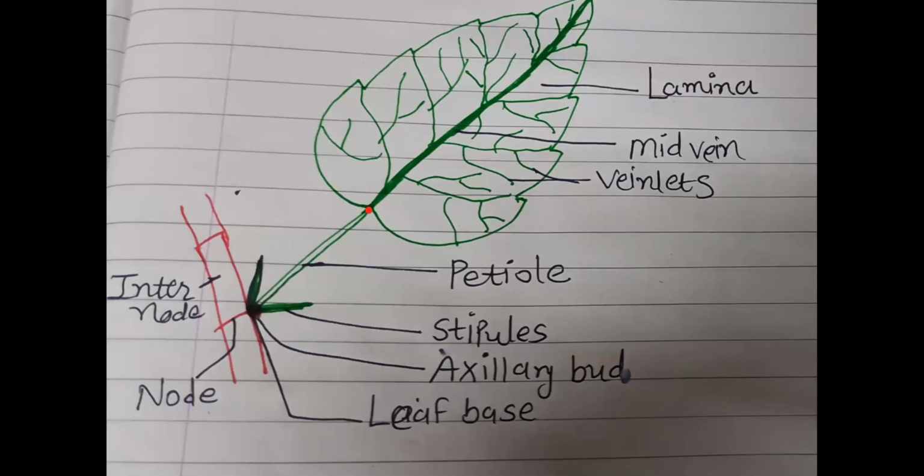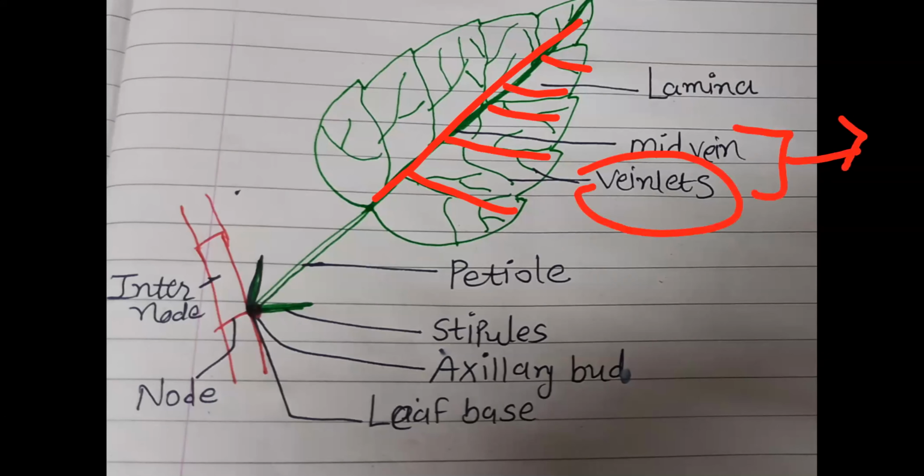So lamina or leaf blade, remember, is the green expanded part of the leaf with veins and veinlets. In that, at the center, the midrib, the main vein, is present. Then the branches we call veinlets. This makes the skeleton of the leaf. It helps to open the leaf towards the sunlight. It gives rigidity to the leaf blade. In that, xylem and phloem tissues are there, which help in conduction of water, minerals, and food.